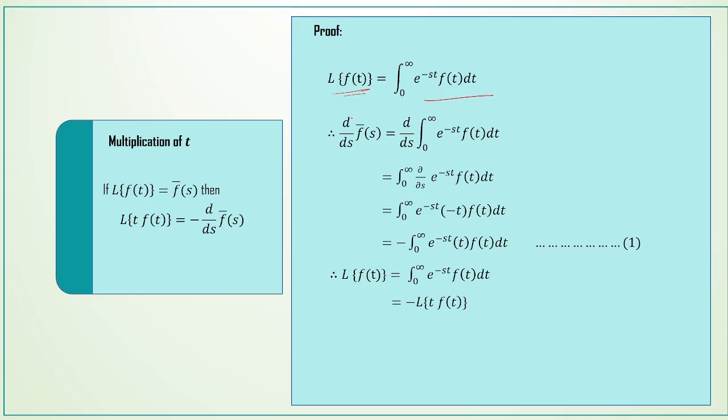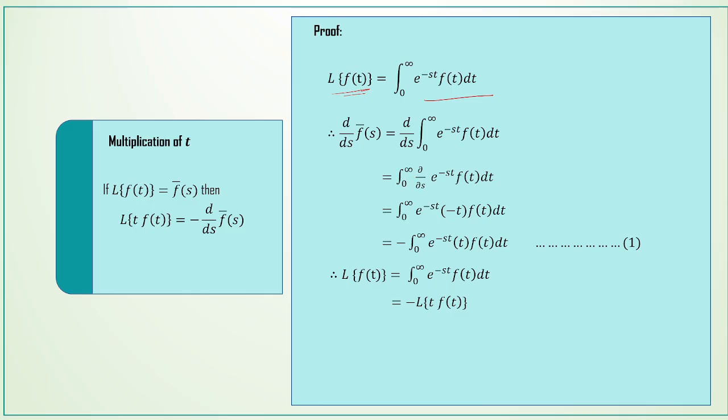Differentiating with respect to s on both sides. Differentiation and integration are inverse to each other. d by ds of f bar of s is equal to d by ds of integral 0 to infinity e power minus st f of t dt.